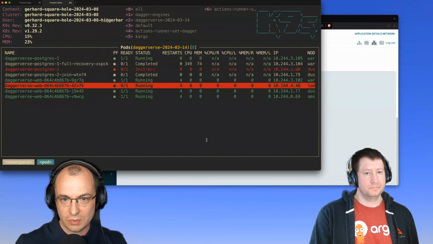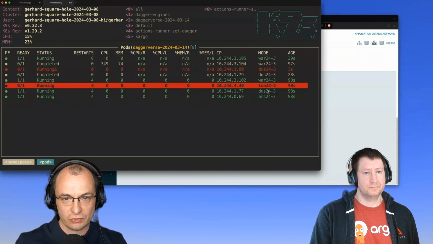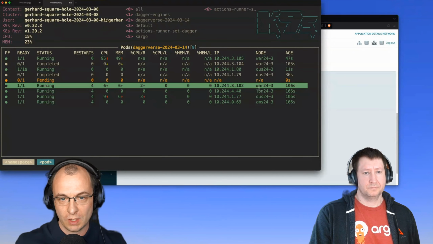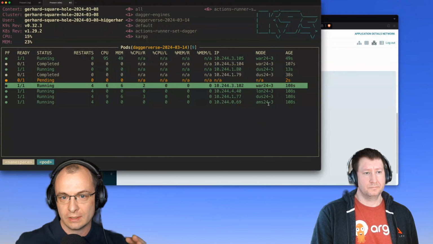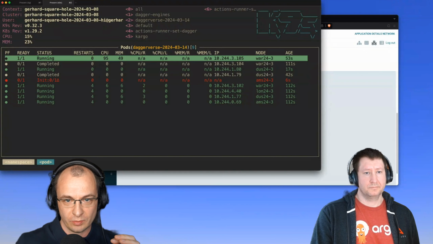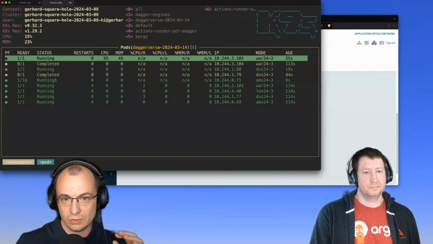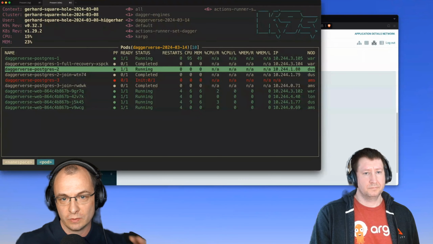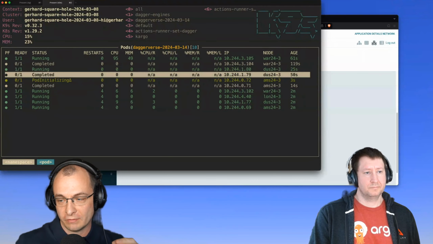And in terms of the distribution, we can see the nodes where this runs on. One on each worker node. So Warsaw, London, Düsseldorf, and Amsterdam. As for the database, we can see that the primary spun up on Warsaw 24. This one will be Postgres 2, so this will be a replica in Düsseldorf, and we have another one in Amsterdam.